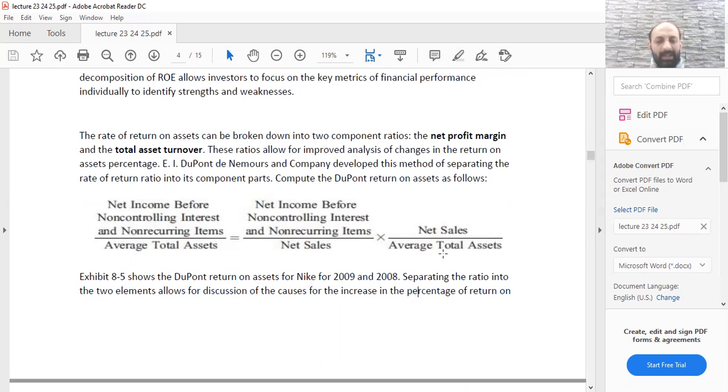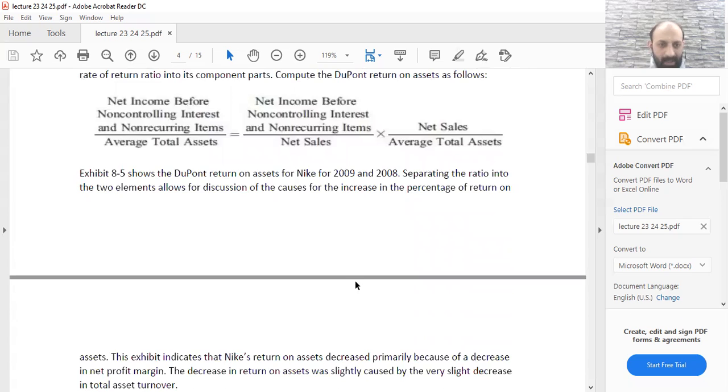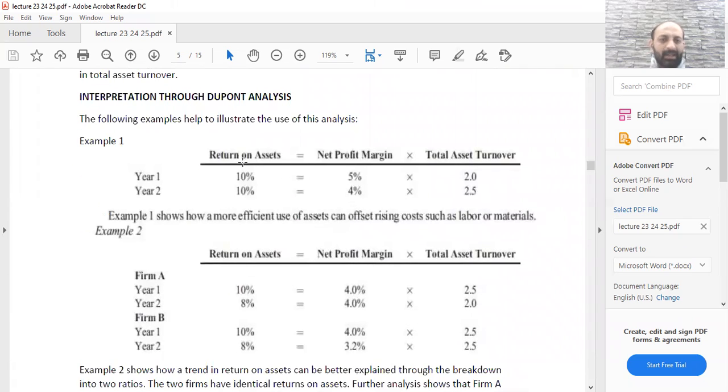So in DuPont analysis, the ratios that you have calculated, you analyze those ratios to calculate the DuPont analysis. So what is the ratio? It is return on assets equal to net profit margin times total asset turnover. And when you use these ratios to further analyze, you get a very good picture of how the company is performing. For example, your example one is this.